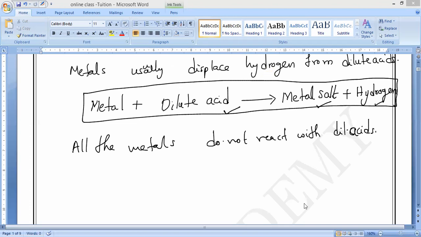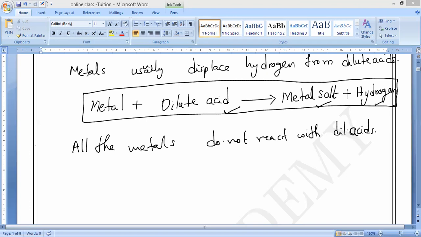Do you understand, guys? Some metals react explosively, meaning extremely rapidly, with the dilute acids. Some metals react only on heating. Some metals do not react at all.